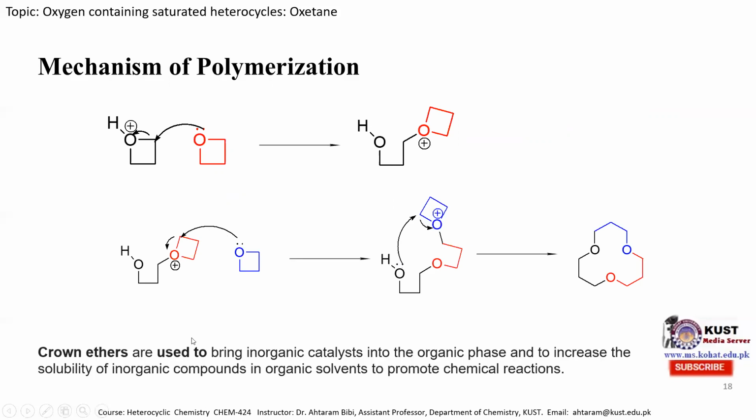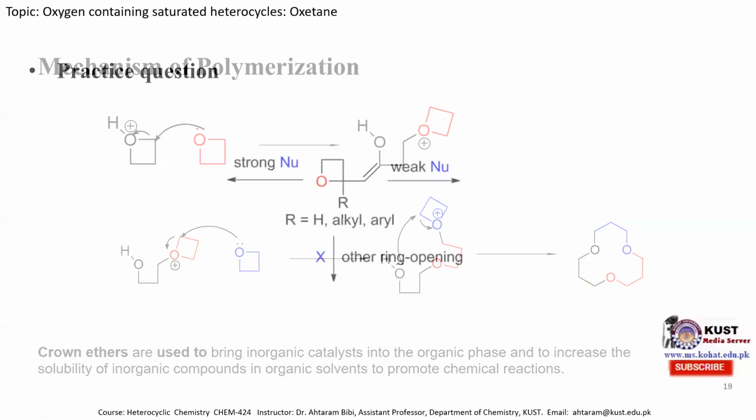Crown ethers are generally used to bring inorganic catalysts into the organic phase, and to increase the solubility of inorganic compounds in organic solvents to promote chemical reactions. So various types of chemical reactions require crown ether catalysts to bring inorganic catalysts into the organic phase to speed up the reaction and to produce important biologically active molecules. So this is all about the chemical reactions of the oxetane molecule.